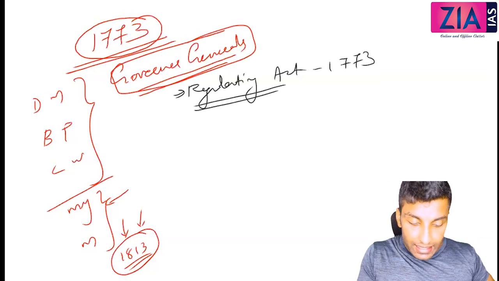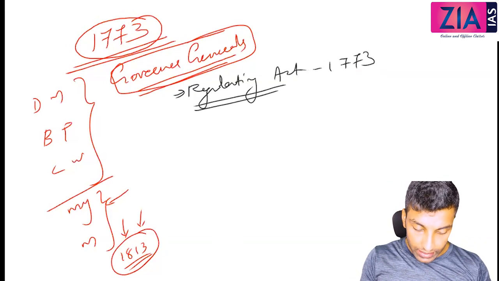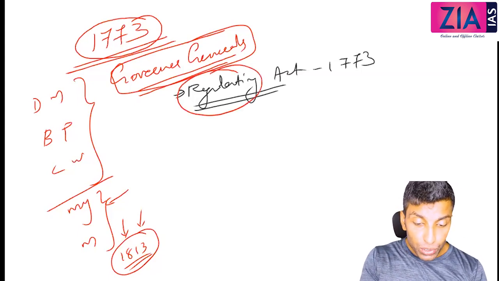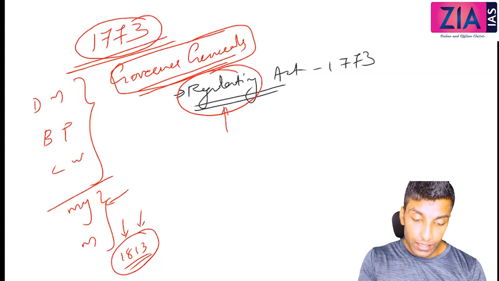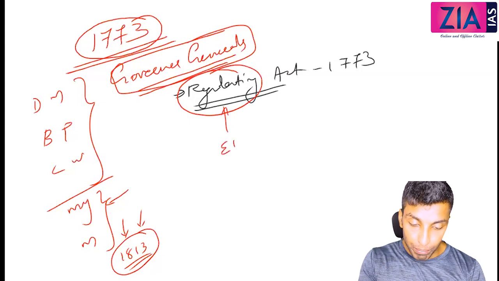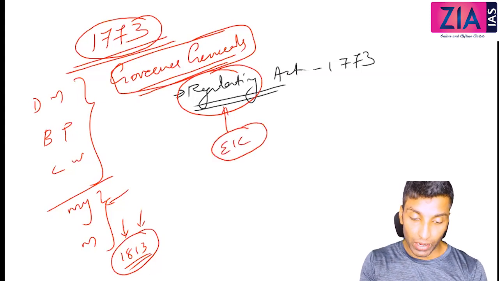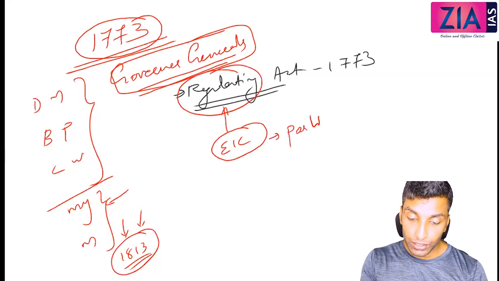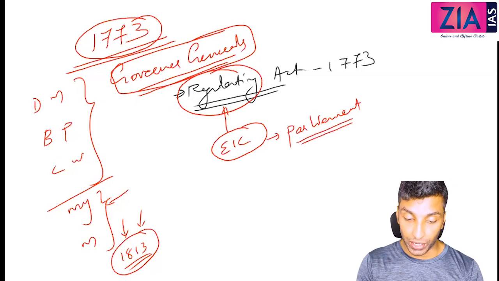Now, as its name indicates, you can understand that this act is basically to regulate. Now the question is, who is going to regulate whom, right? So it is the East India Company that is going to be regulated. By whom? By the Parliament. So the British Parliament is now going to regulate the East India Company.